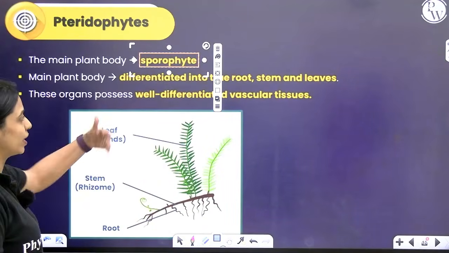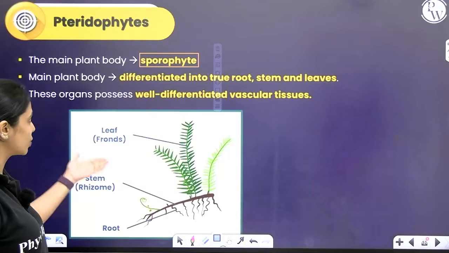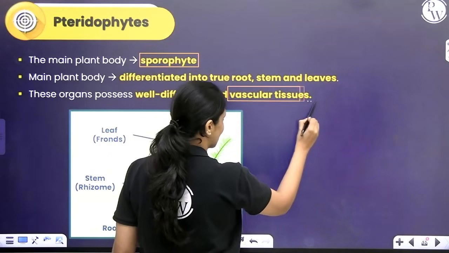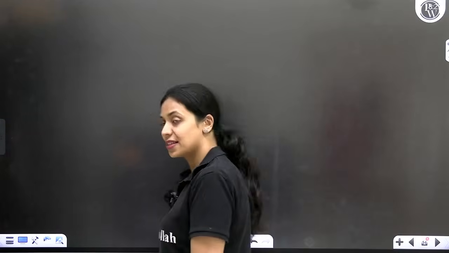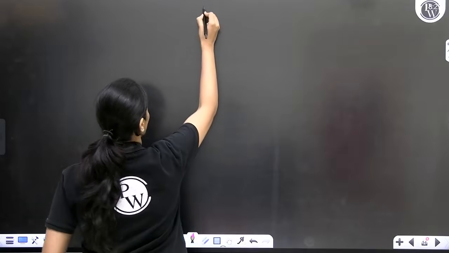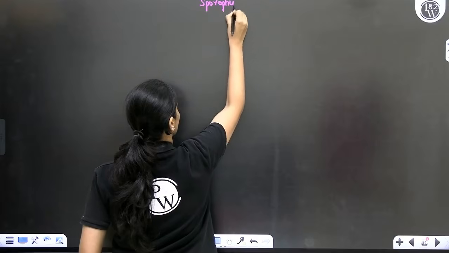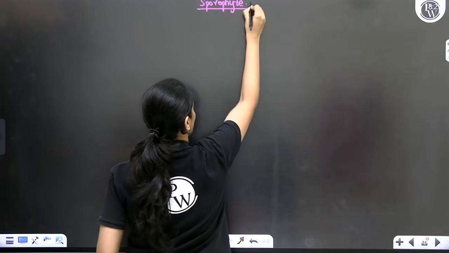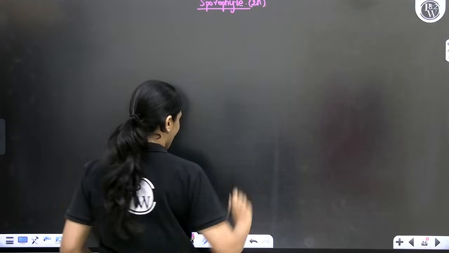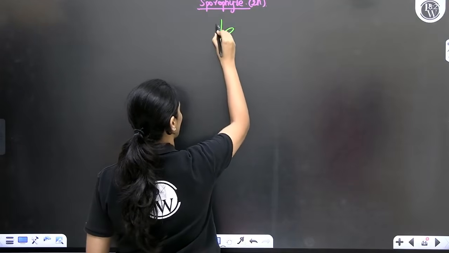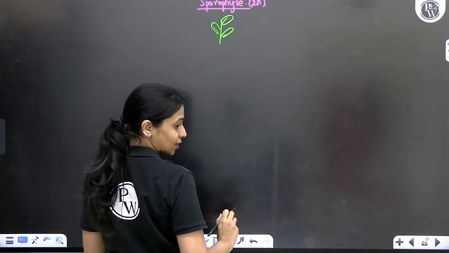The main plant body is differentiated very well into true root, stem and leaves because it has well developed vascular tissues. We say they are true leaves. Now, if you have to talk about its life cycle, since the main plant body is sporophyte, we'll start with the sporophyte. The sporophyte is diploid. In the sporophyte plant body, you will have true root, stem, leaves, everything.